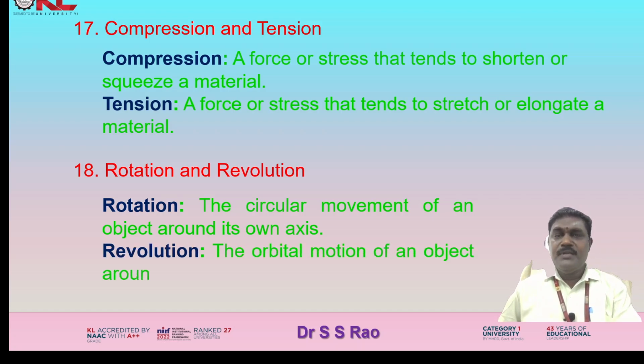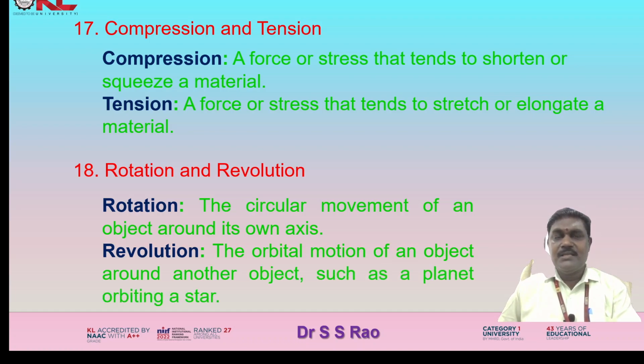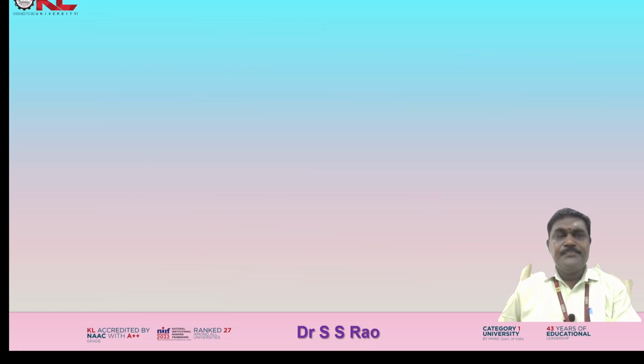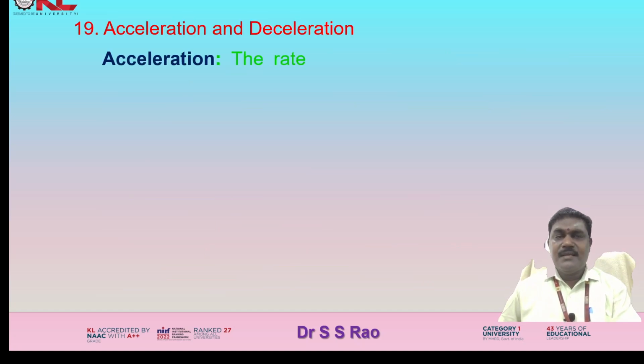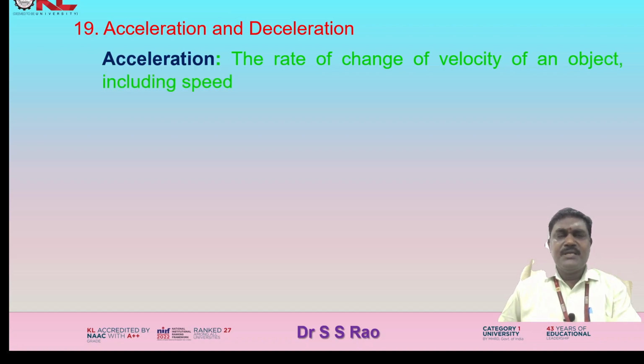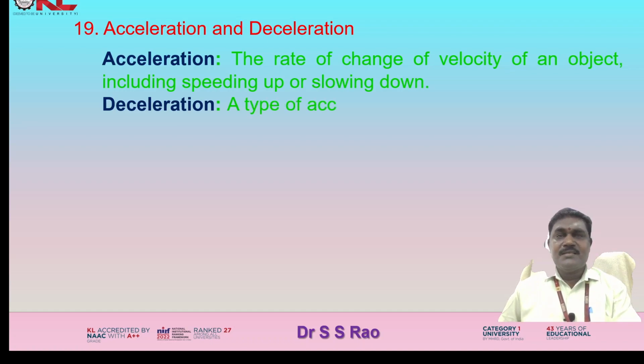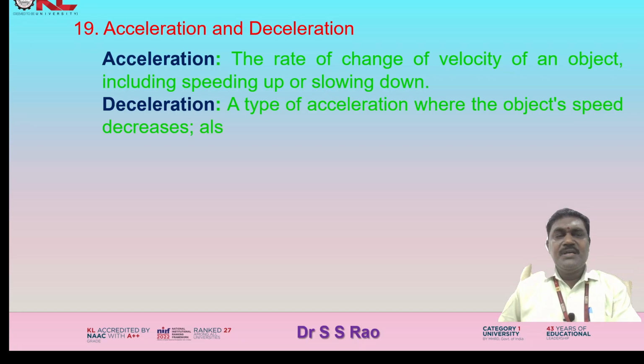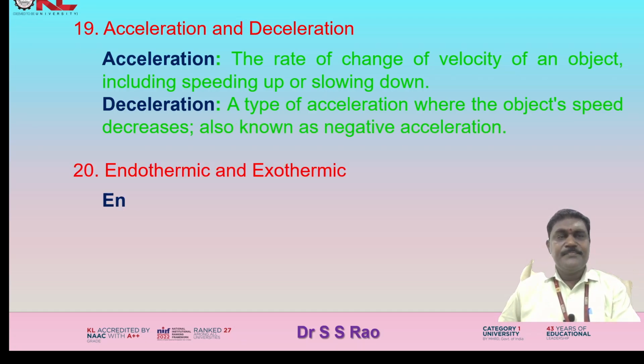Revolution, the orbital motion of an object around another object, such as a planet orbiting a star. Acceleration and deceleration. Acceleration, the rate of change of velocity of an object, including speeding up or slowing down. Deceleration, a type of acceleration where the object's speed decreases, also known as negative acceleration.